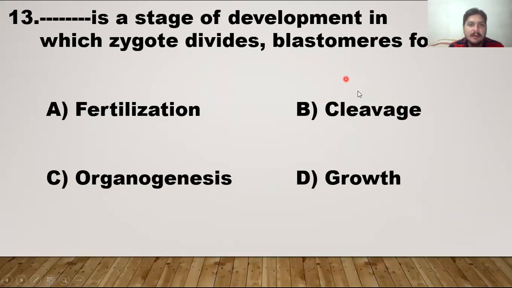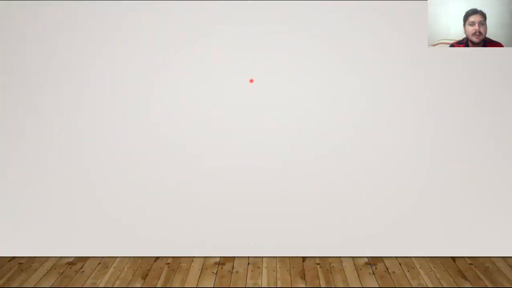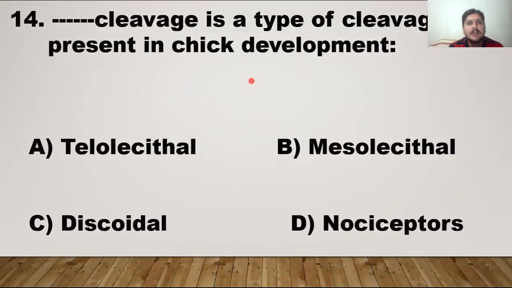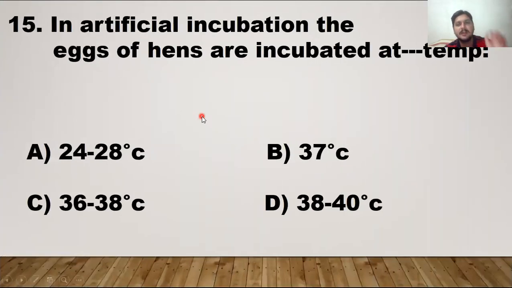So after the cleavage, the next step is gastrulation. So the right answer is cleavage, in which the cell divides, in which the zygote shows the division. So the next MCQ, number 14. Blank cleavage is a type of cleavage present in chick development. Very easy. This one is a discoidal cleavage, because a small disc is present at the tip of the yolk. So this one is a discoidal cleavage.